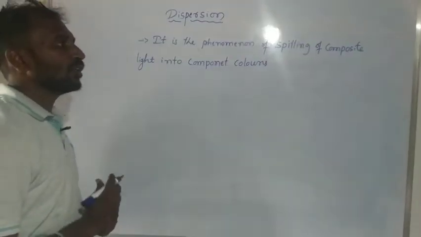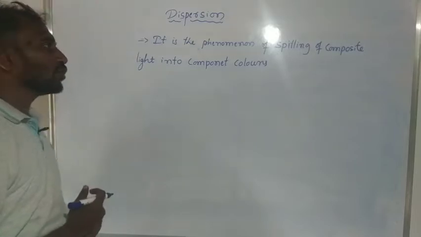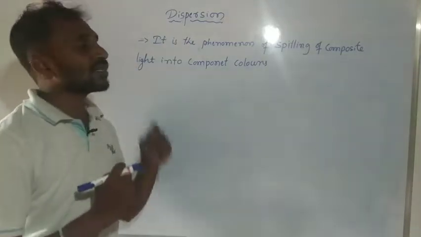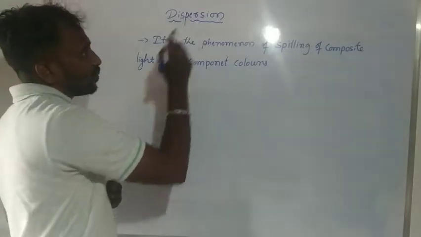It is the phenomenon of the splitting of a composite light into component colors. So this is what we consider dispersion.